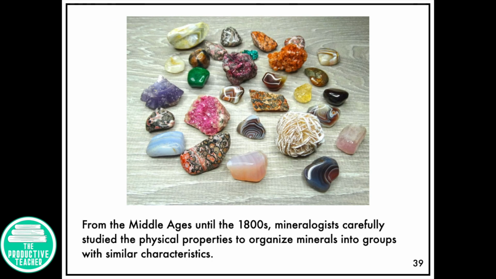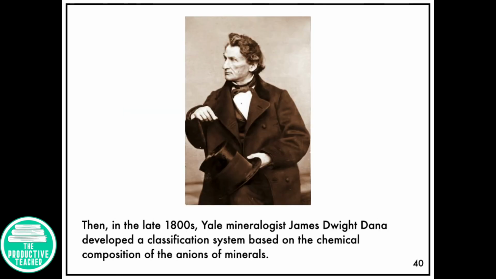From the Middle Ages until the 1800s, mineralogists carefully studied the physical properties to organize minerals into groups with similar characteristics. Then, in the late 1800s, Yale mineralogist James Dwight Dana developed a classification system based on the chemical composition of the anions of the minerals.